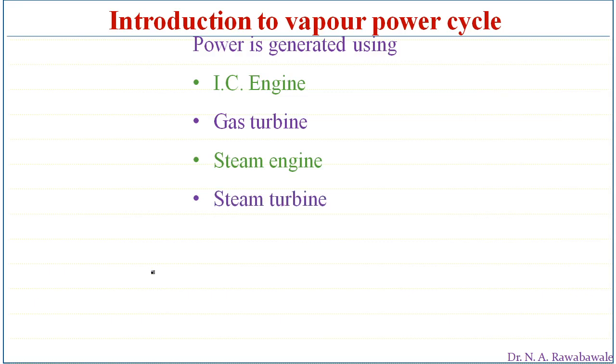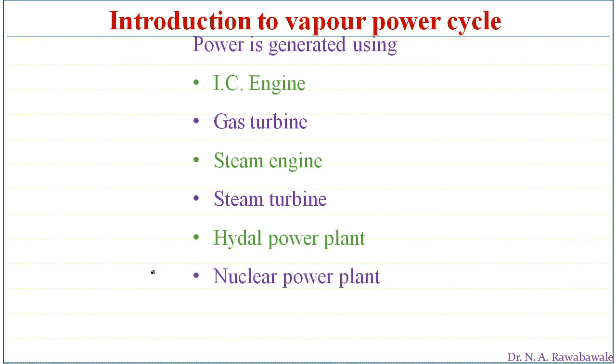That steam is expanded in the steam turbine in order to obtain mechanical work. And then in a hydel power plant, the potential energy of water stored in the reservoir is passed to the water turbine, and that potential energy is converted into useful mechanical work.